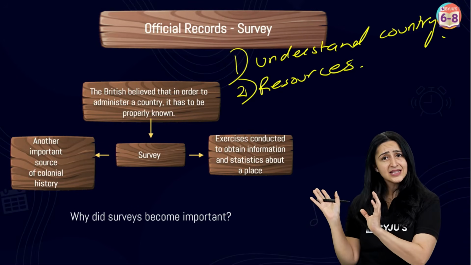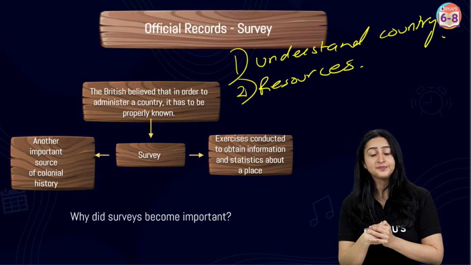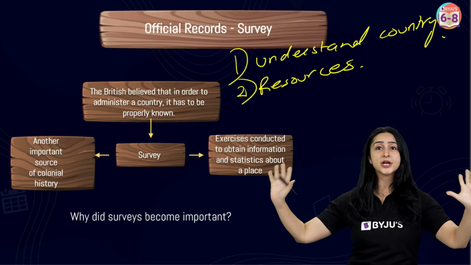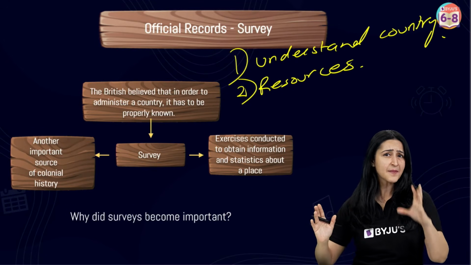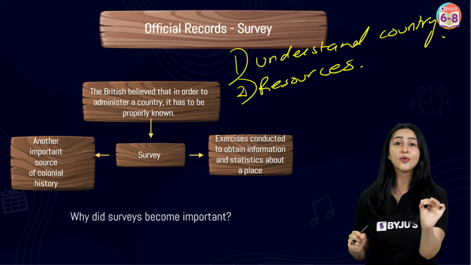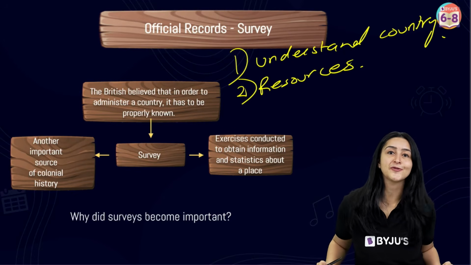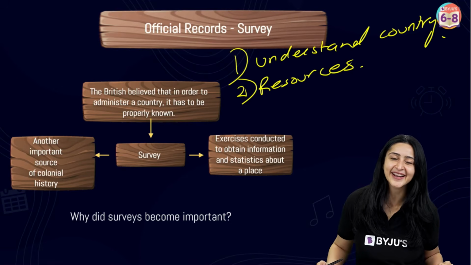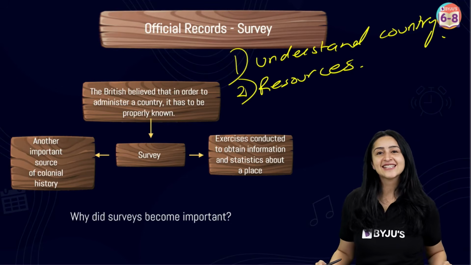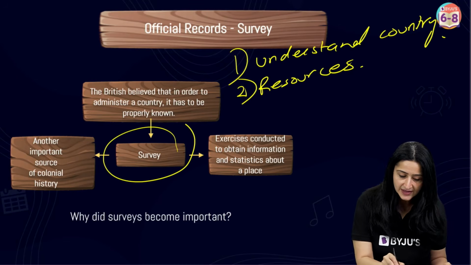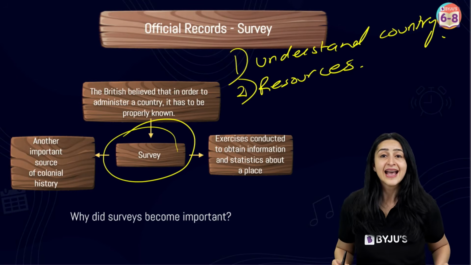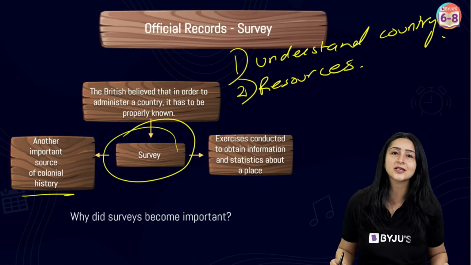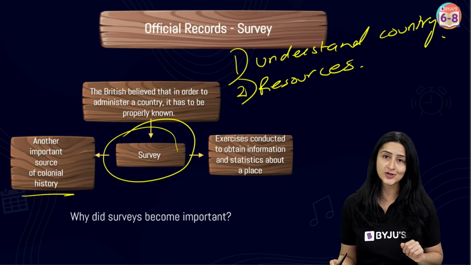So, keeping this in mind, what did the Britishers do? Well, they traveled to the far corners of India and they conducted some exercises to record different aspects of India. Now, do you know what these exercises were called? Well, I know you know. These exercises were called surveys. And surveys were considered a very important source of colonial history.